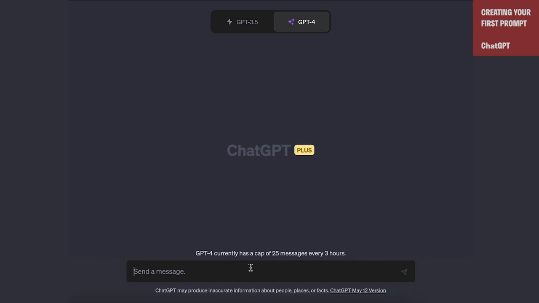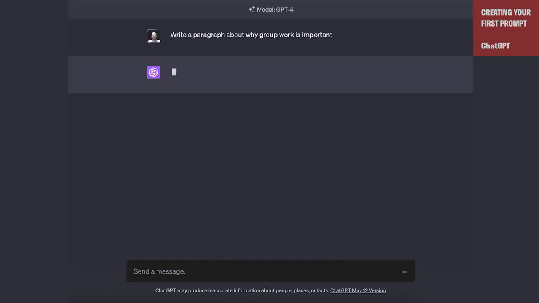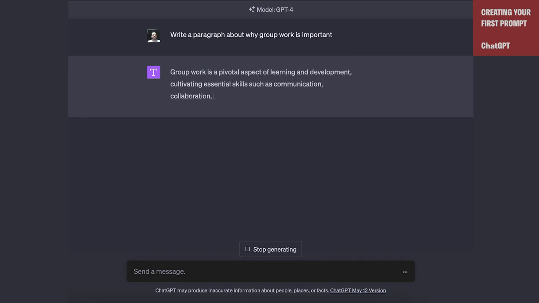So let's start with an example. Let's say we wanted to write me a paragraph about why group work is important. GPT-4 is a very powerful model. It's a little bit slow. It will produce the results that we need about this.